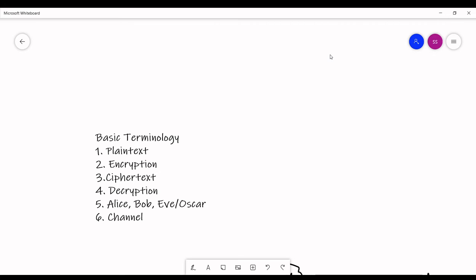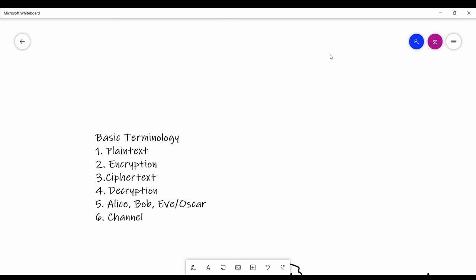And while you are learning about cryptography, you will come to hear about Alice, Bob, Eve, or Oscar. Alice and Bob are those two persons who will interact or send messages to each other. Those are like legitimate people in cryptography.